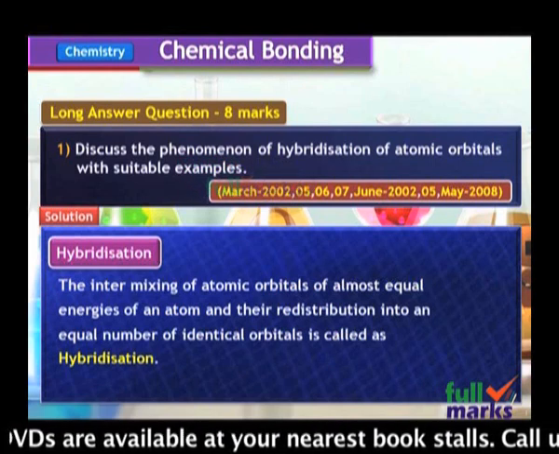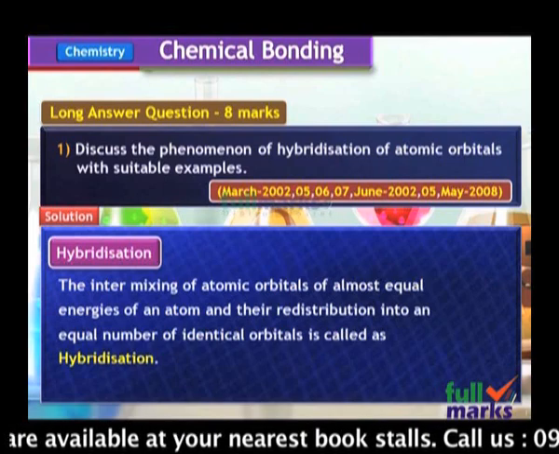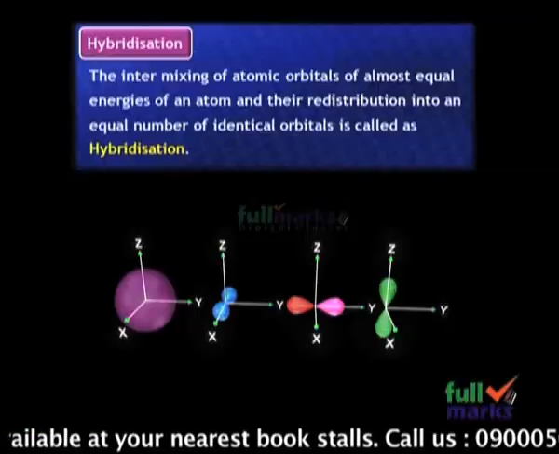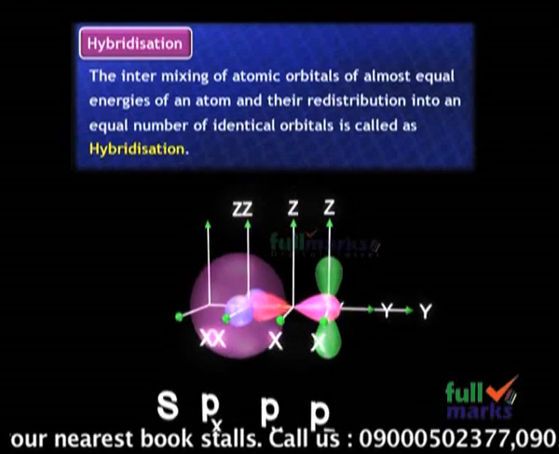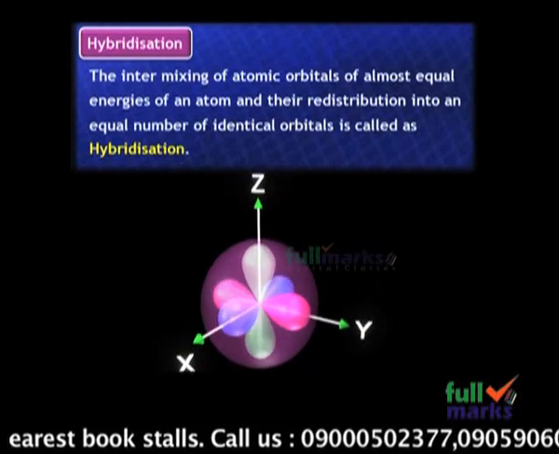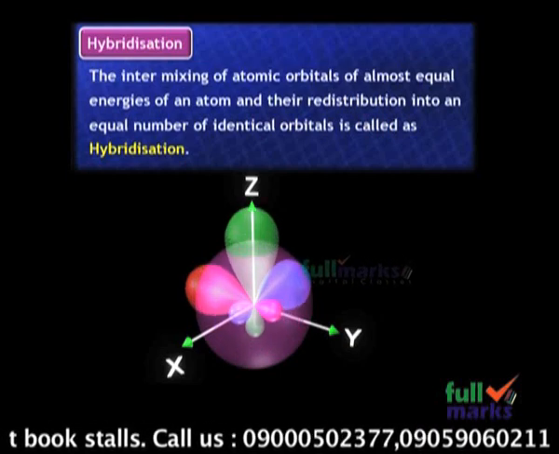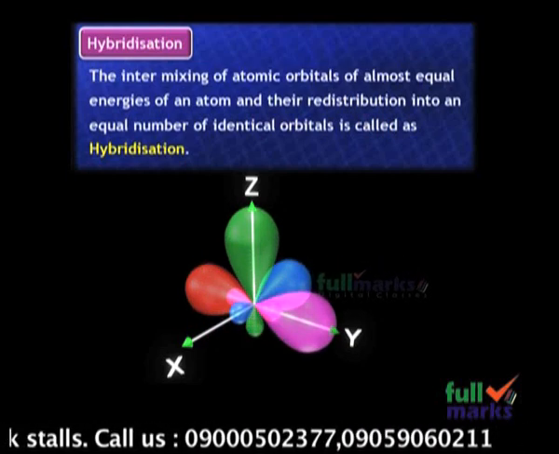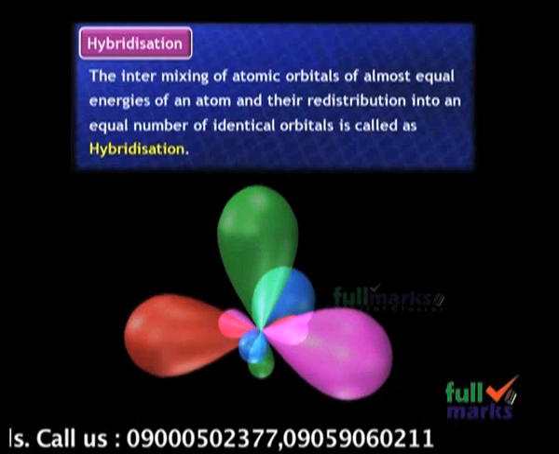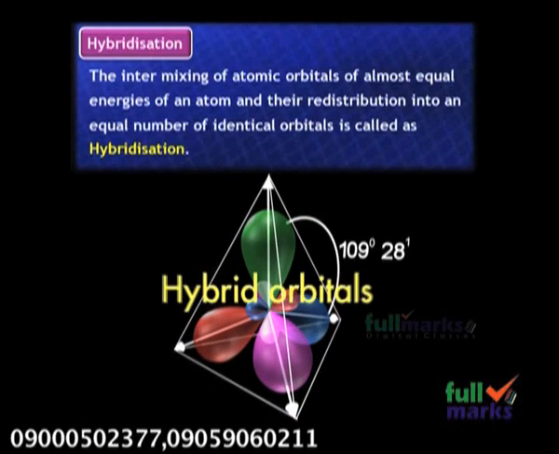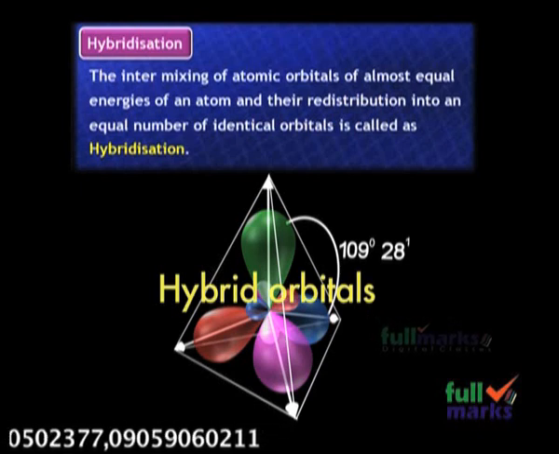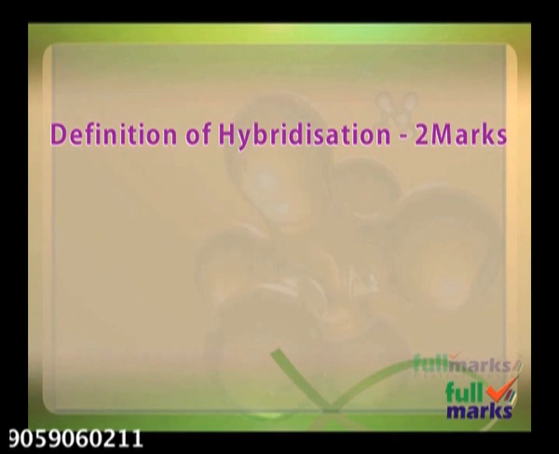As we know, the concept of hybridization was introduced by Pauling, and according to it, the orbitals should intermix each other. The orbitals which are going to intermix should have nearly same energy. As a result, the orbitals which are formed are called hybrid orbitals. So in this way, if we write the definition of hybridization, 2 marks are awarded.